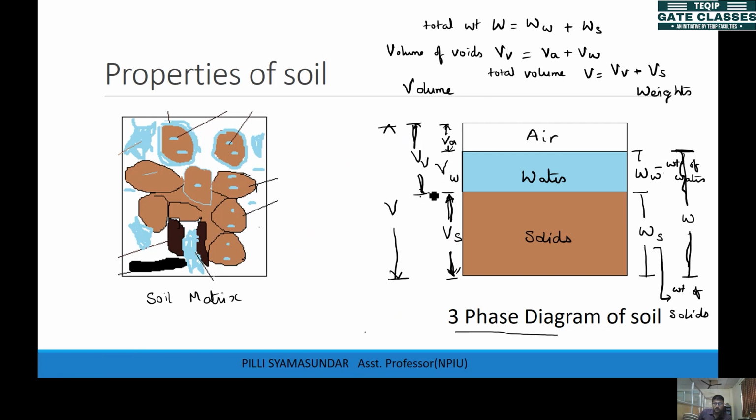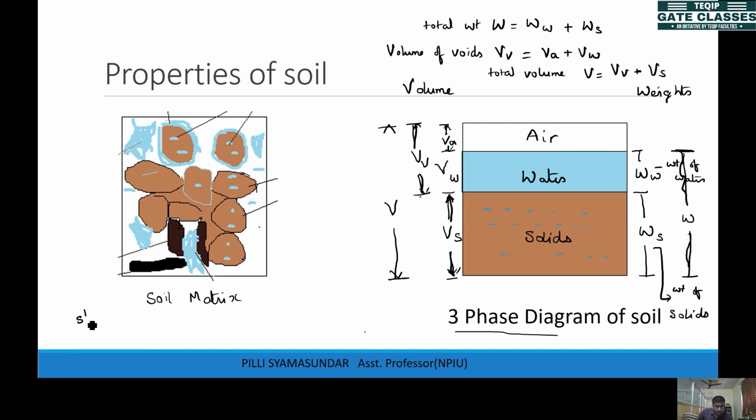So the air and water are combinedly called voids, but there is a catch here. While you're considering water in voids, you don't consider the structural water as voids water. This water inside the solid particle, which is what we call structural water, is not considered as water in the voids. It is considered as part of your solid particles itself.